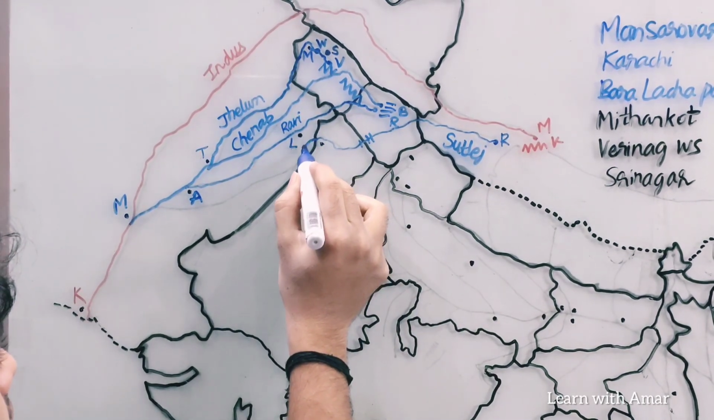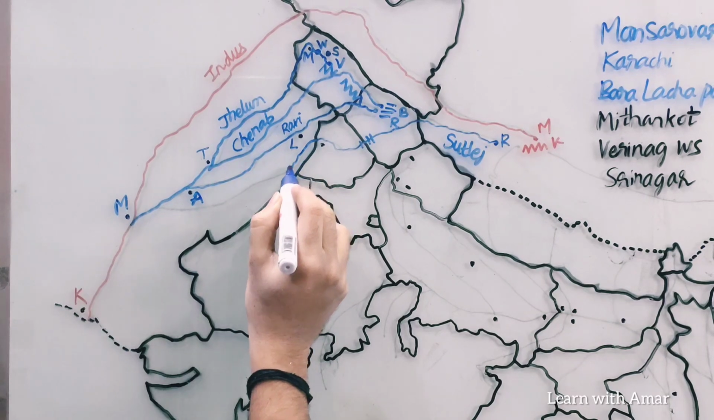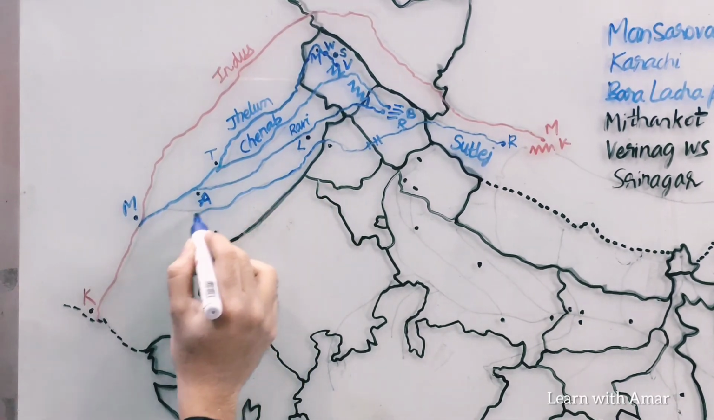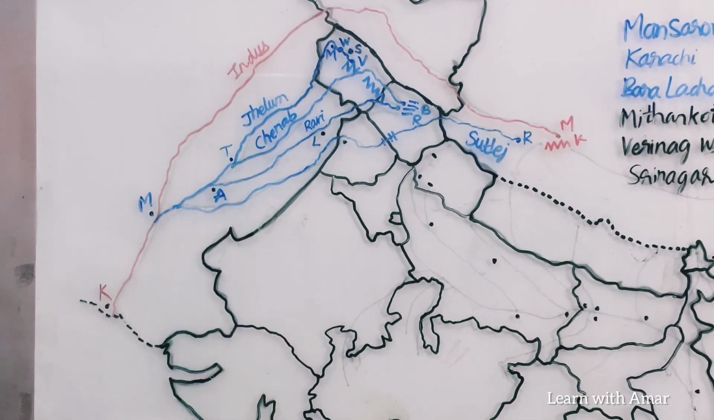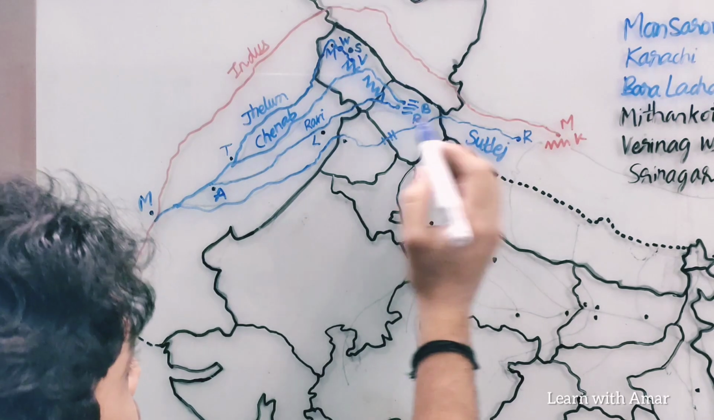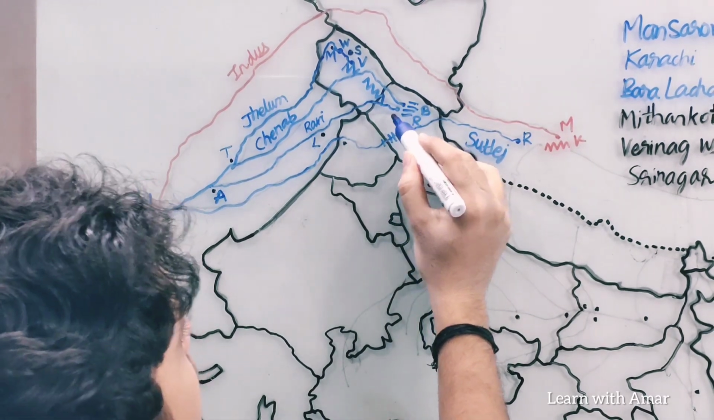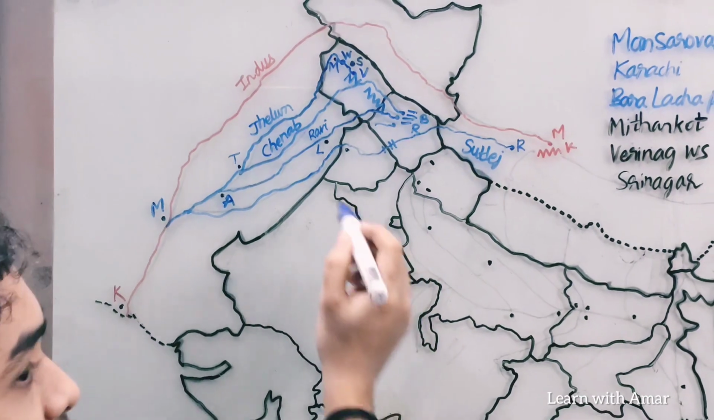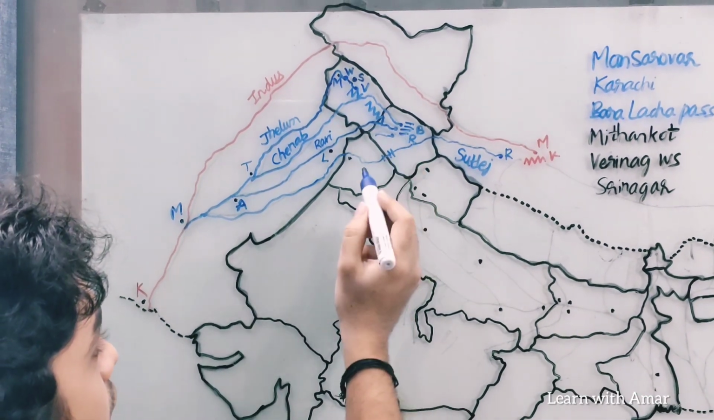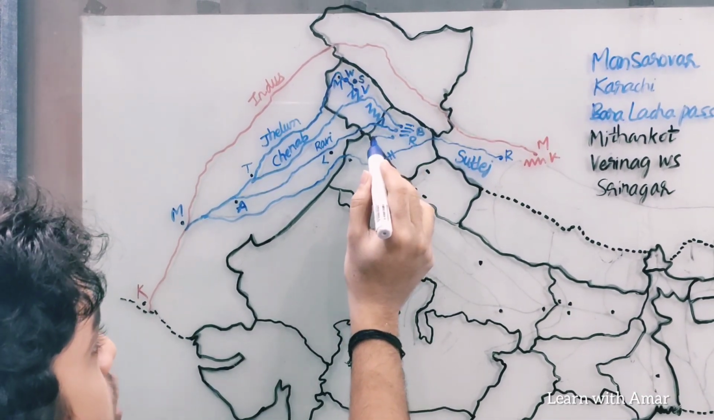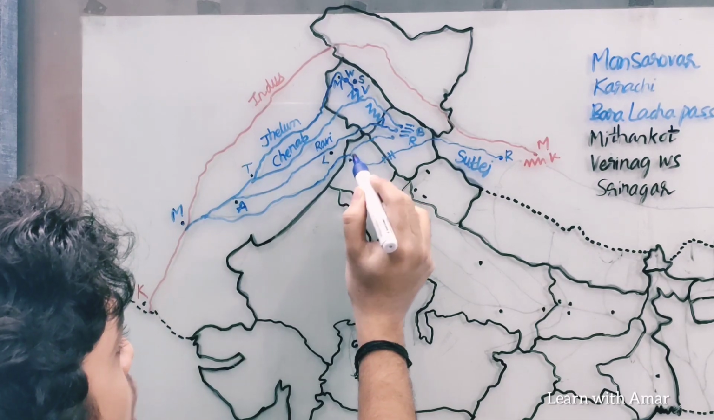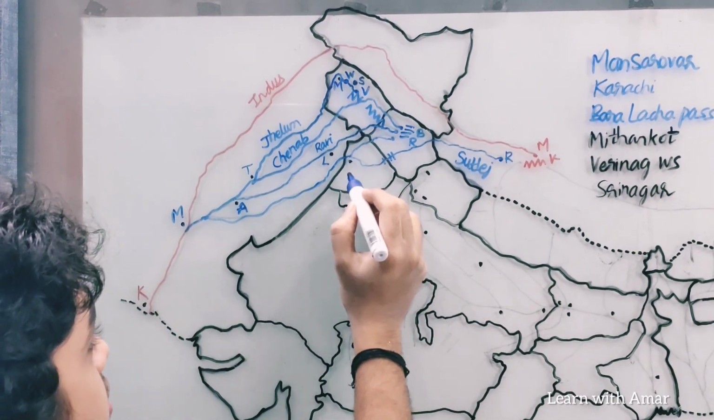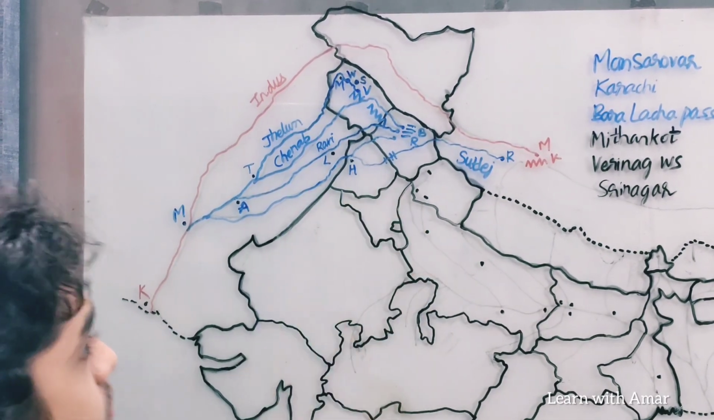Okay, then it enters Pakistan, flows through Pakistan and then joins Chenab here, right. The fifth tributary of Indus is Bias. It originates very near to Rohtang Pass in Himachal Pradesh, flows through Himachal Pradesh and then Punjab and then joins Sutlej. This is Harike Pattan.